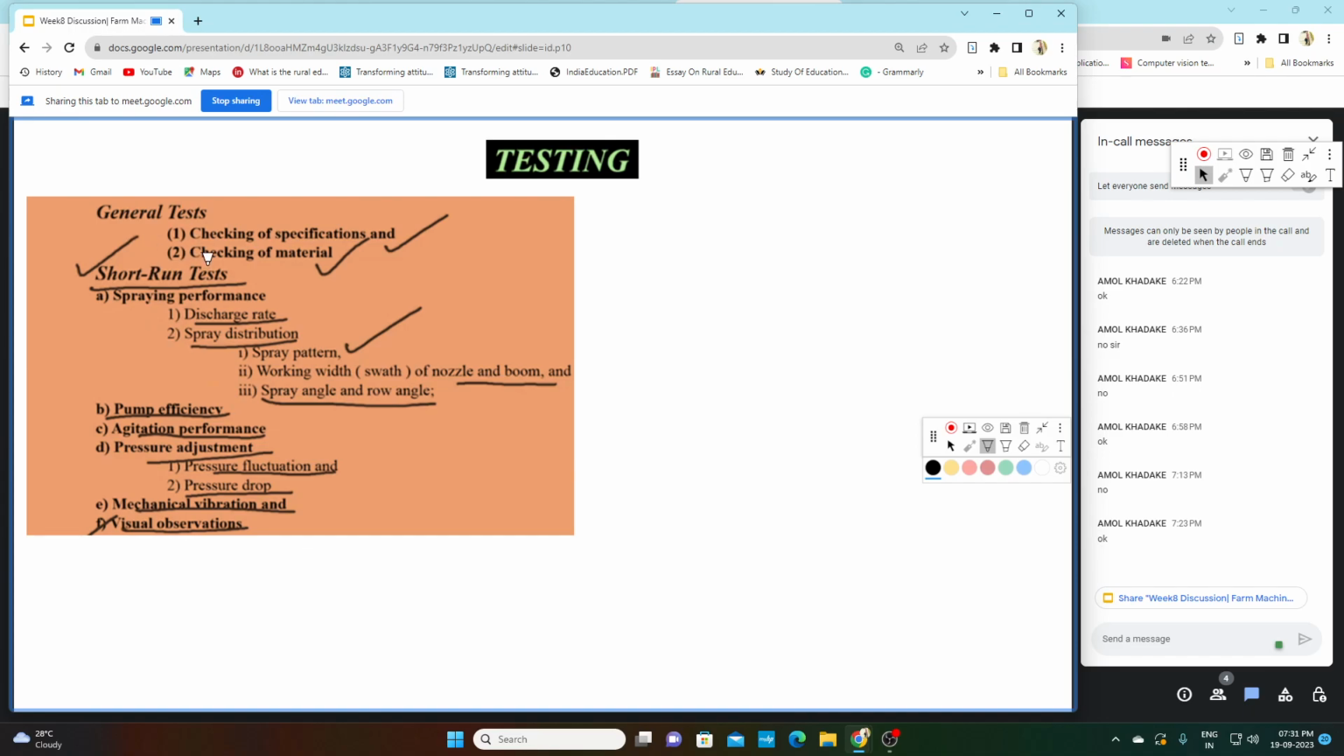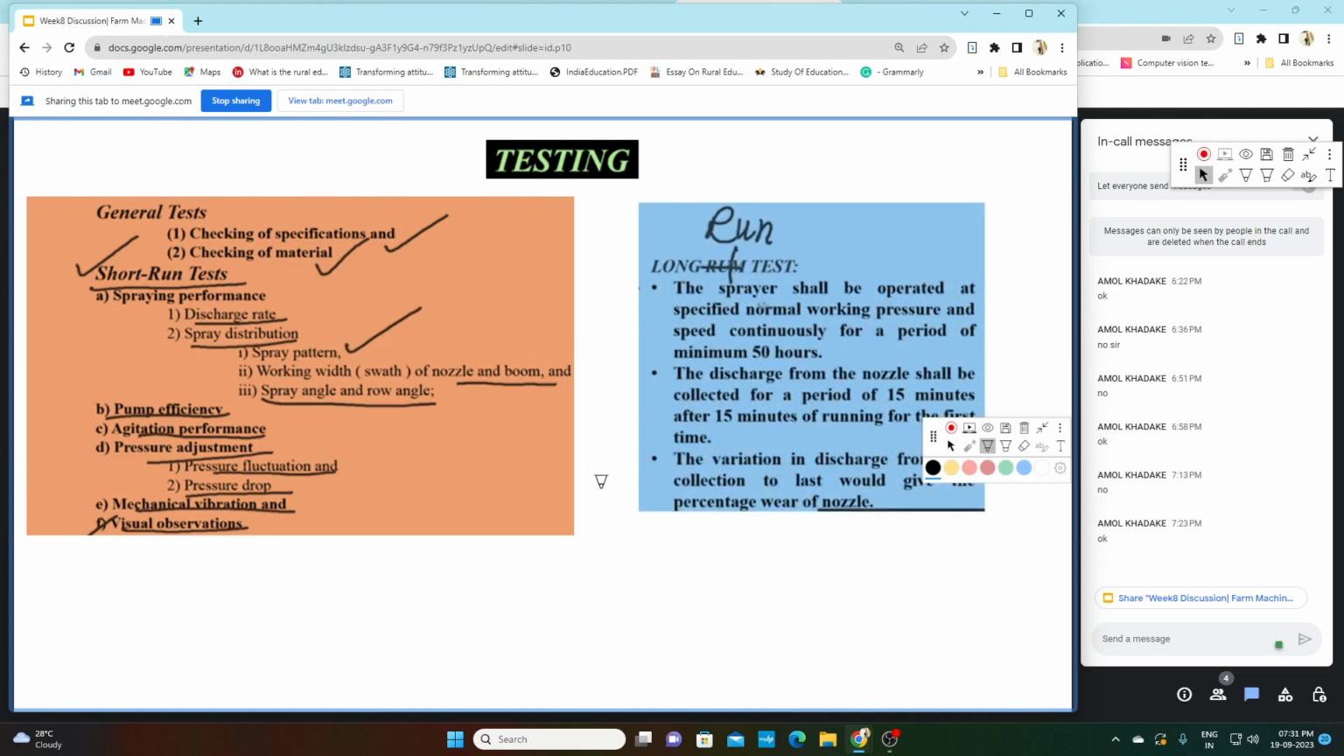So for testing, there are generally two tests. One is the short run test and the other is the long run test. We do the short run test for spraying performance, that is discharge rate: what is the discharge rate from the nozzle? What is the spray distribution, meaning the patternator test? Then to calculate the pump efficiency, to know the agitation performance, and to do the pressure adjustment, that is pressure fluctuation or pressure drop, we do our short run test.